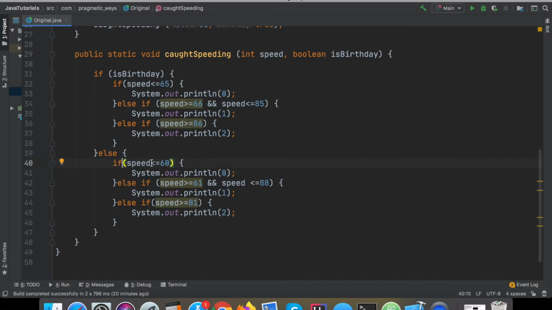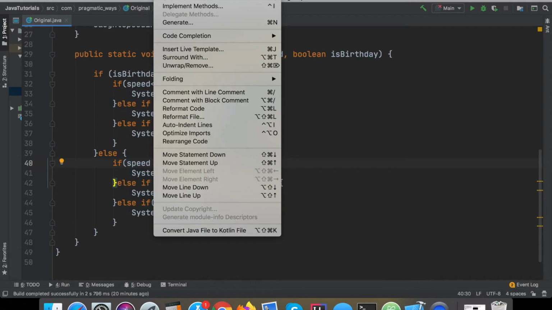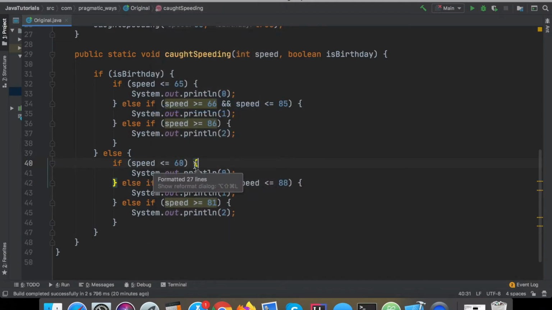No space here. I tend to like spaces in between there, such as like this inside my conditionals. All right, but I'm not going to go ahead and manually do that. No, we are developers. We like efficiency, so I'm going to let my IDE handle this for me, and I'm using IntelliJ, so very easy to do that with. I'm just going to go to code and then reformat code, and it makes it all pretty for me. If you're using Eclipse or NetBeans or anything else, they have very similar features to do that as well.